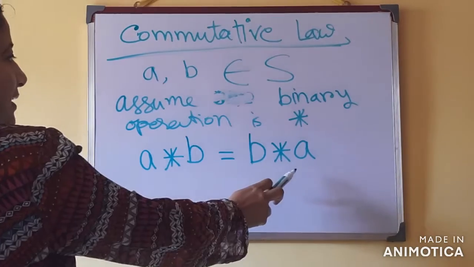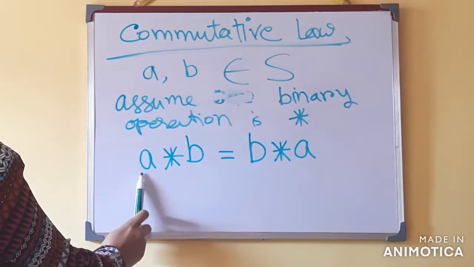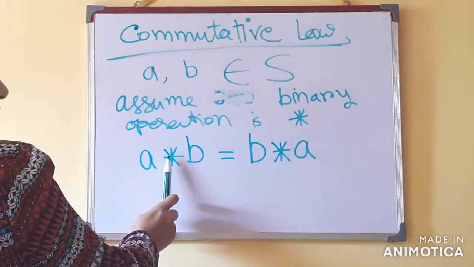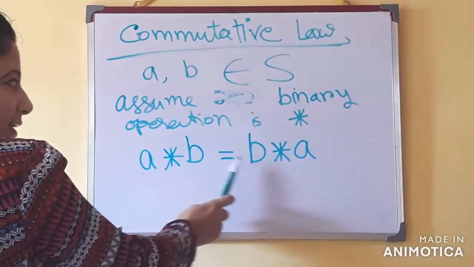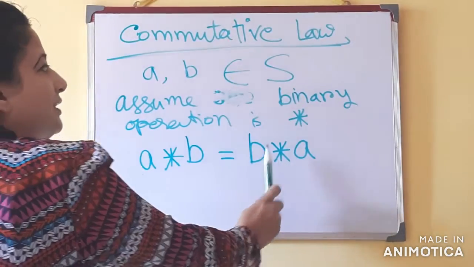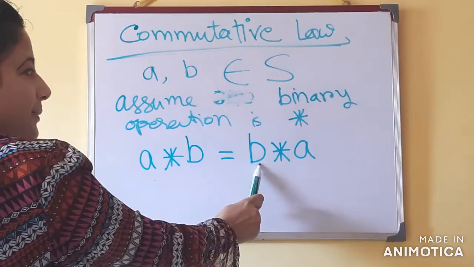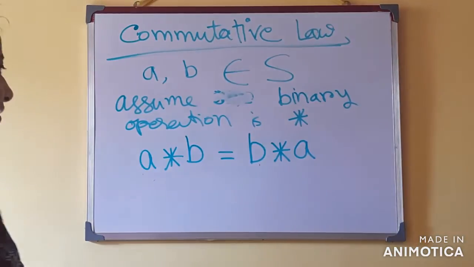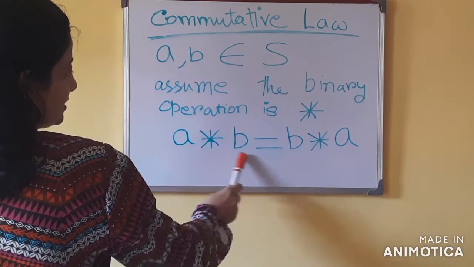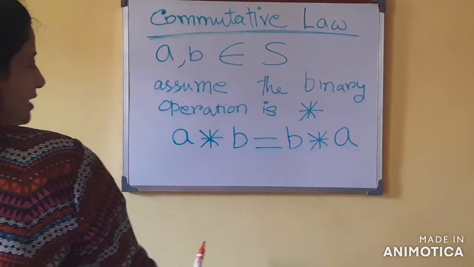So what it is saying is that we are shifting the position of the elements. Here A was on the extreme left side, A, then the binary operation, then B, and here we have written first B and then the binary operation, then A. So after the operation, whatever I have written on one side, the element positions are changing.